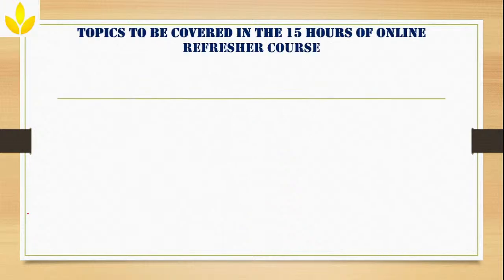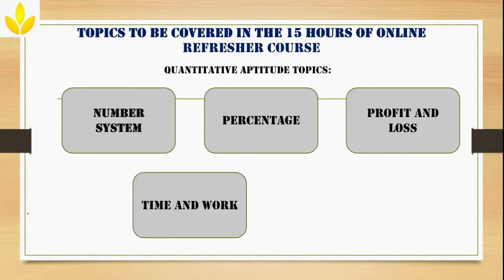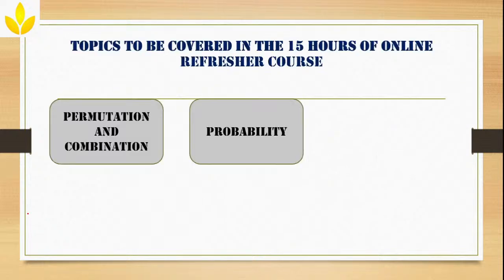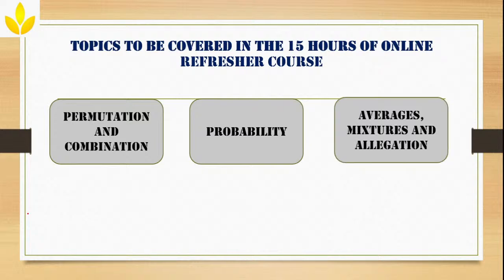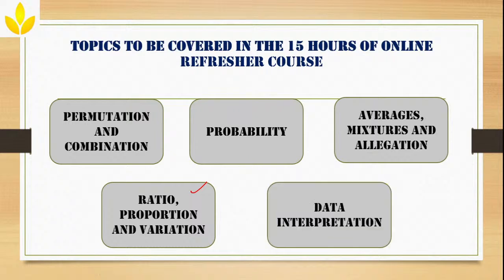Here in the 15 hours of online courses, I told you we'll be covering quantitative aptitude topics and some reasoning topics which are important for your placements. First we have already completed number system, percentages, profit and loss, time and work, time, speed and distance, permutation and combination, probability, averages, mixtures and alligation, ratio, proportion and variation. This one is today's class. And in tomorrow's class, if we complete data interpretation, we will have completed all the quantitative aptitude topics.